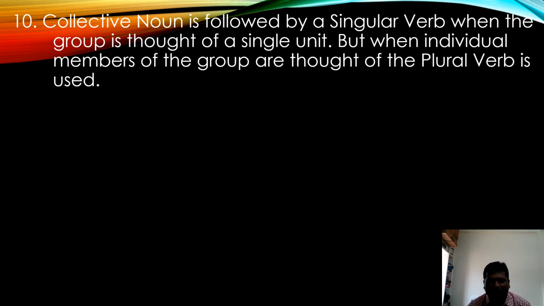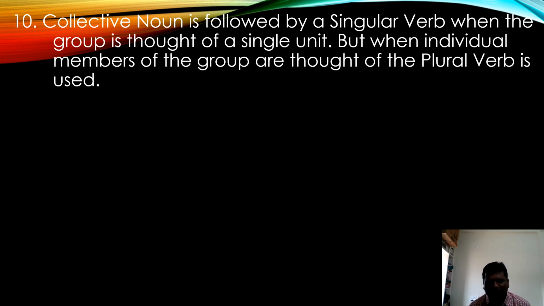Tenth one. A collective noun is followed by a singular verb when the group is thought of as a single unit. But when individual members of the group are thought of, the plural verb is used. Please try to understand, it's very, very important.